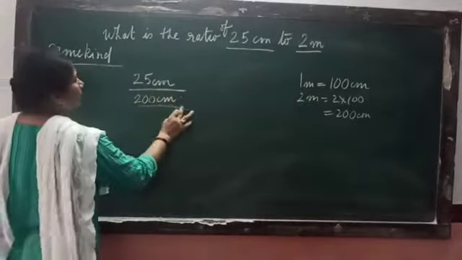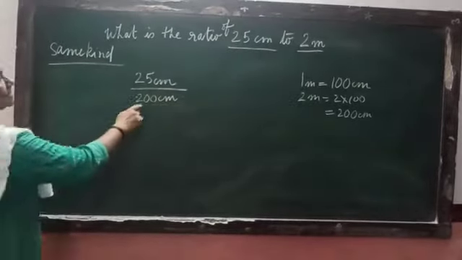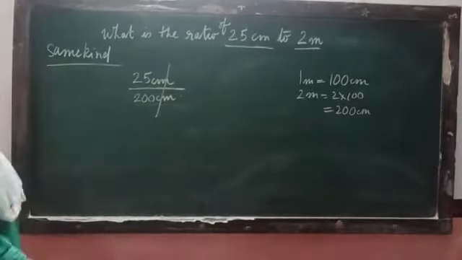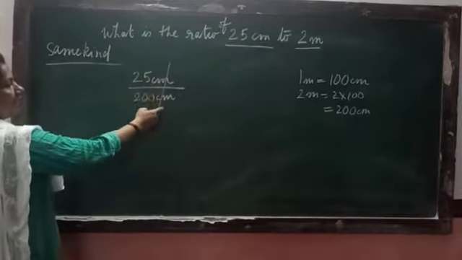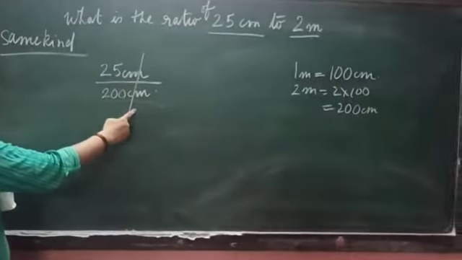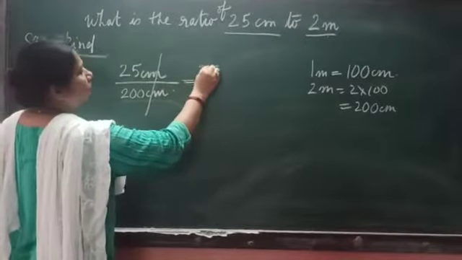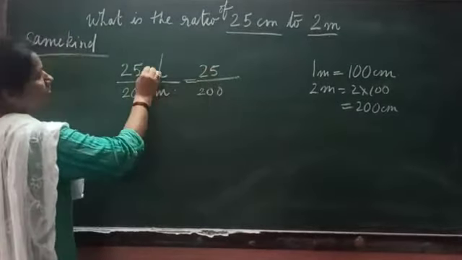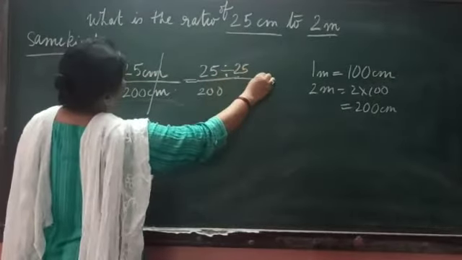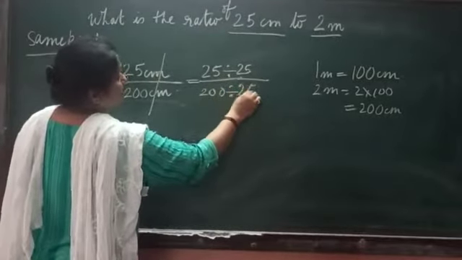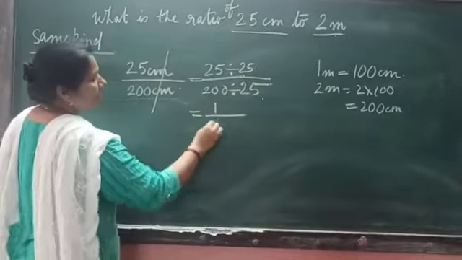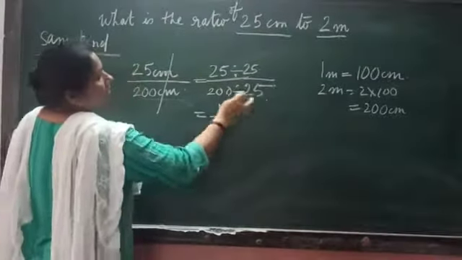Fine. So we need to compare, and as I said, when the units are the same, because both have the same unit, the ratio has, again I say, no unit, because we compare quantities of the same kind. You cannot compare centimeter and meter, but centimeter crosses out. So you are basically left with 25 upon 200. We never write units, we only write them just to make it the same. Both are divisible by 25. The same rule which we apply for fractions, numerator and denominator divided by the same number. So 25 ones are 25 and 25 eights are 200.